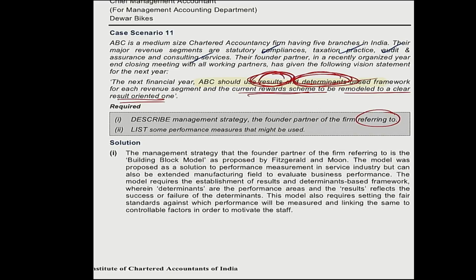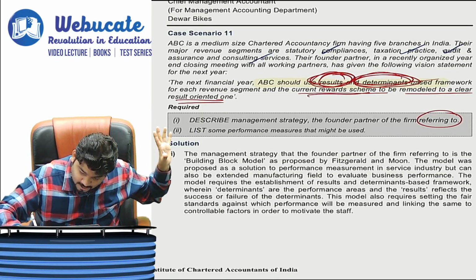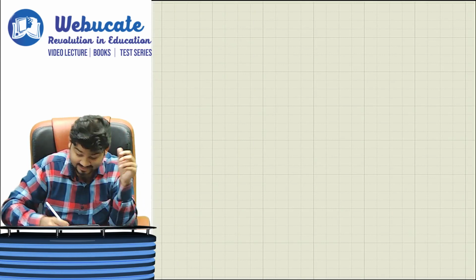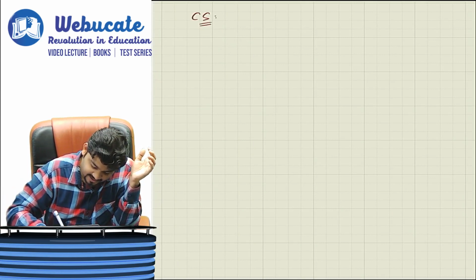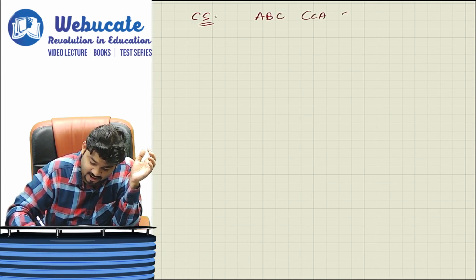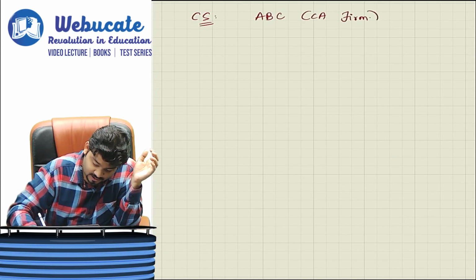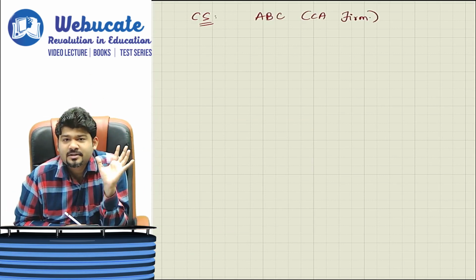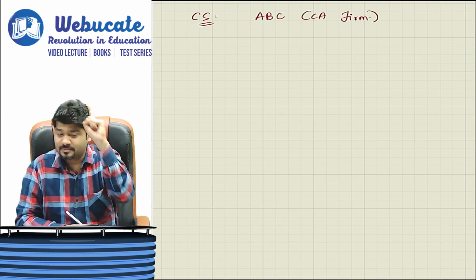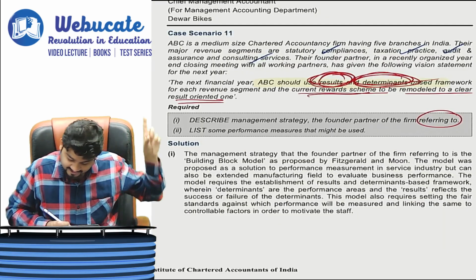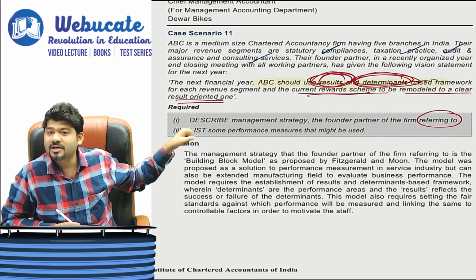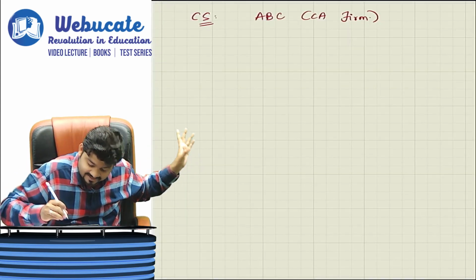Okay, then let's get started with the building block model. So here is the case scenario, and the name of the case scenario is ABC, a chartered accountancy firm. Now, what is the first part of the requirement of the question? Yes, please tell me. The first part is: describe the management strategy that the founder partner is referring to. Do we have the answer?